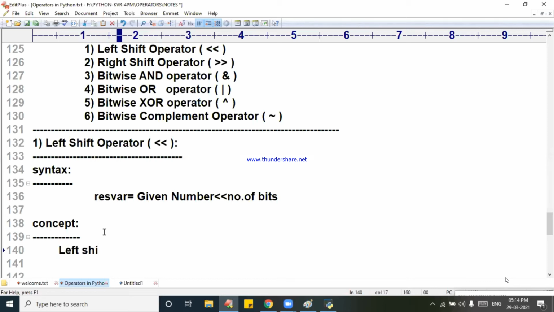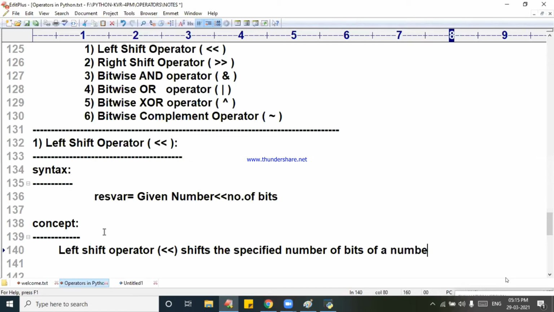Left shift operator, in the bracket, that operator shifts the bits, the specified number of bits of a number, that is the given number, to the left and fills zeros. I will write zeros, in the bracket value 0.